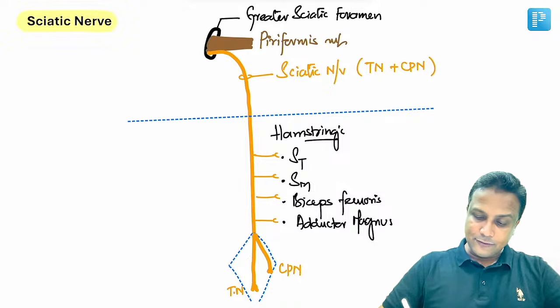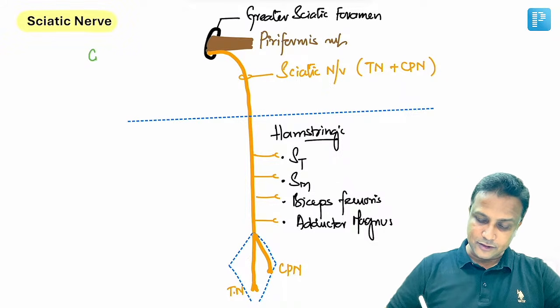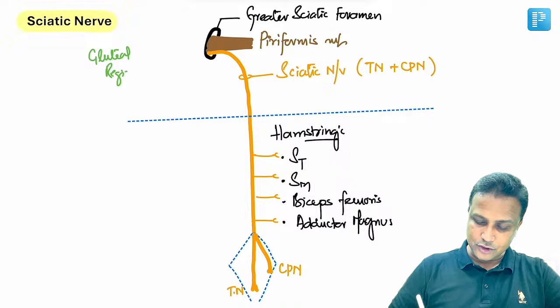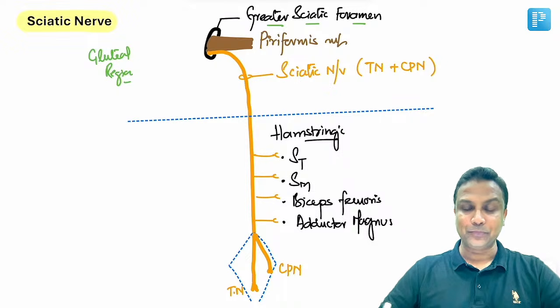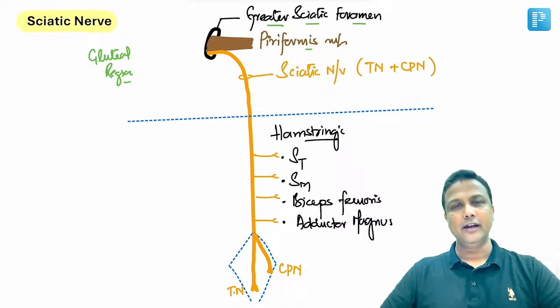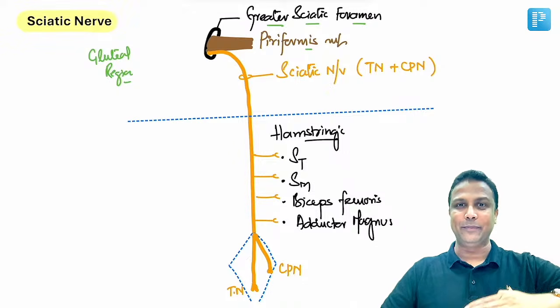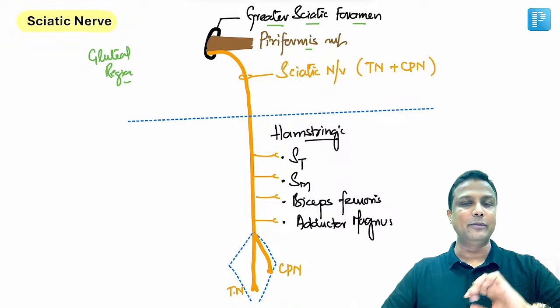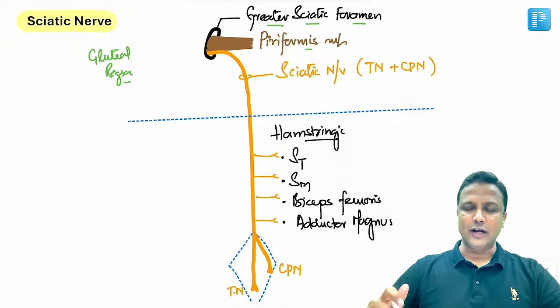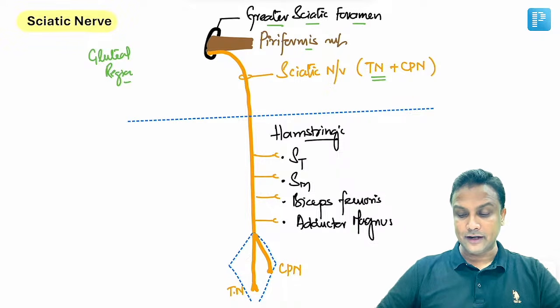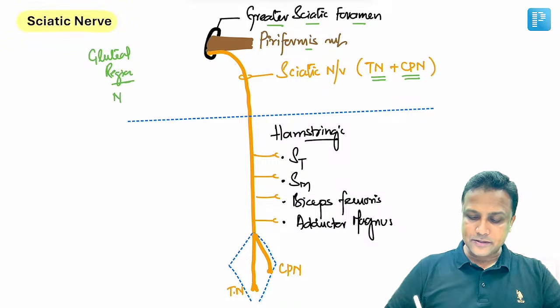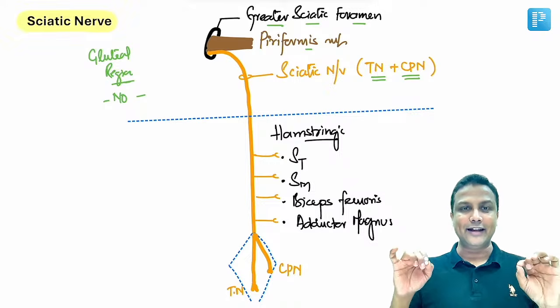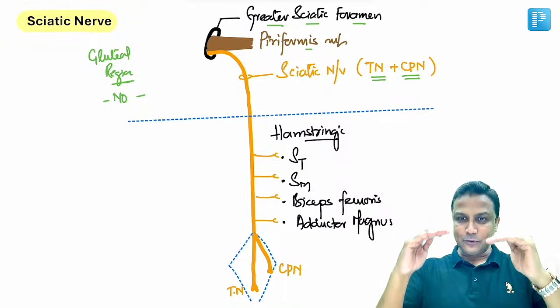Okay, now first of all, sciatic nerve in the gluteal region sir. In the gluteal region, you'll be having one opening there, and that opening will be the greater sciatic foramen. The sciatic nerve is going to come out from the greater sciatic foramen. लेकिन कहाँ से? वहाँ पर एक मसल होता है जिसका नाम है pyriformis, and you can clearly see in my diagram it is coming below the pyriformis. The sciatic nerve is going to exit below the pyriformis. And we know very well sciatic nerve is made up of 2 components. One is tibial nerve, another one is common peroneal nerve. Will it supply to anything in the gluteal region? Absolutely no. There is no supply at all in the gluteal region. Done.